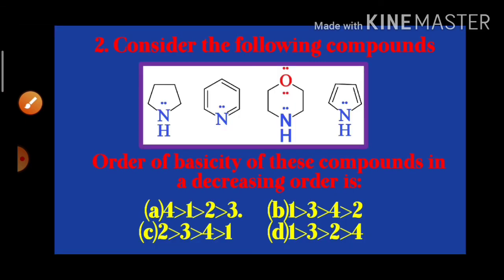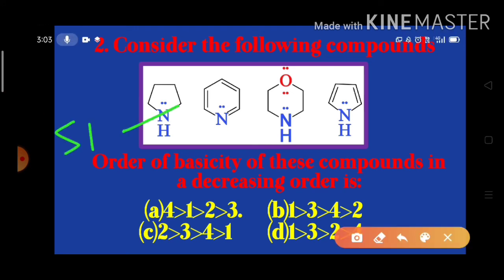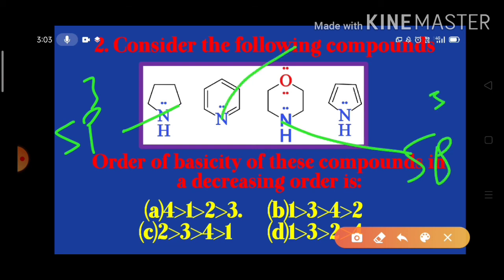And we go for the next question. Consider the following compounds. Order of basicity in these reactions. Look here. In the first compound, nitrogen hybridization is sp3, and in the third compound also sp3 hybridization is there. And here it is sp2 hybridization, and here also sp2 hybridization.